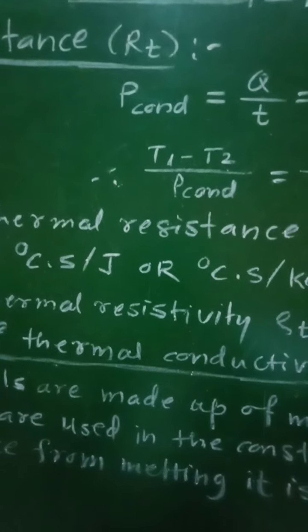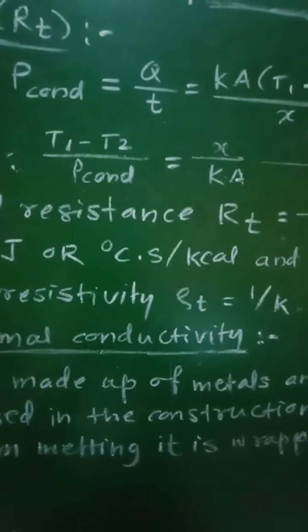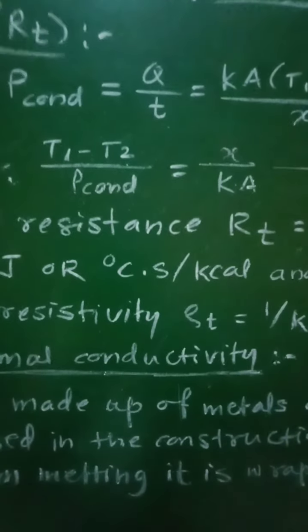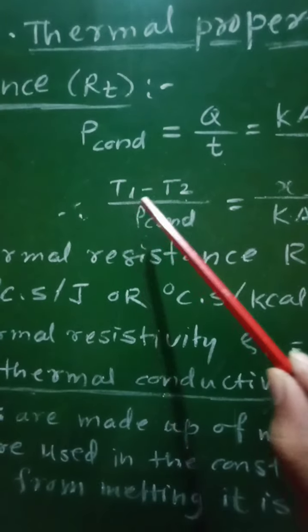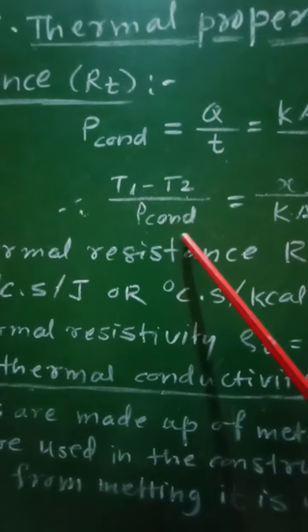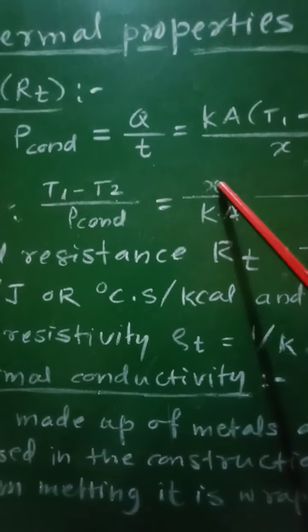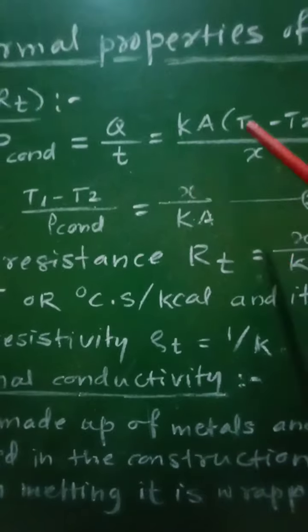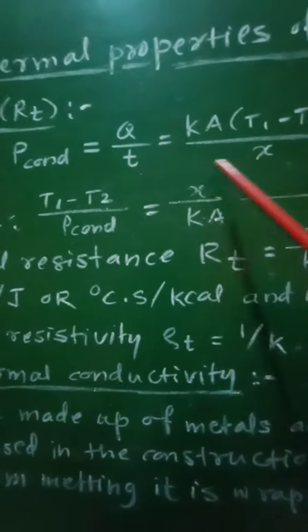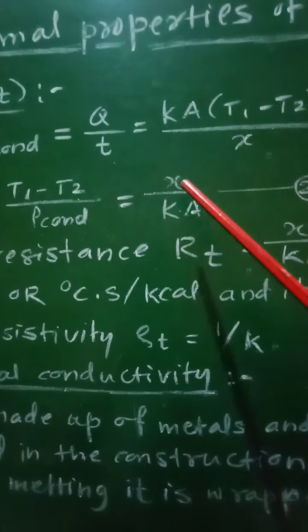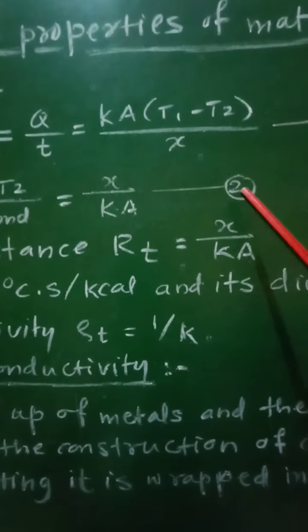The bad thermal conductors have high thermal resistance, and therefore from equation number 1, we can write thermal resistance, that is (T1 minus T2) upon P conduction, will be equal to X upon KA, as equation number 2.